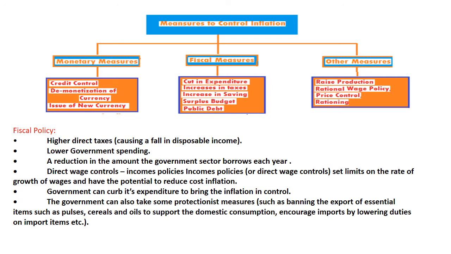Then fiscal measures are cuts in expenditure, increases in taxes, increases in savings, surplus budgets, and public debt also are fiscal measures. Other measures are raising production, rational wage policy, price control, and rationing also are other measures. Okay, so